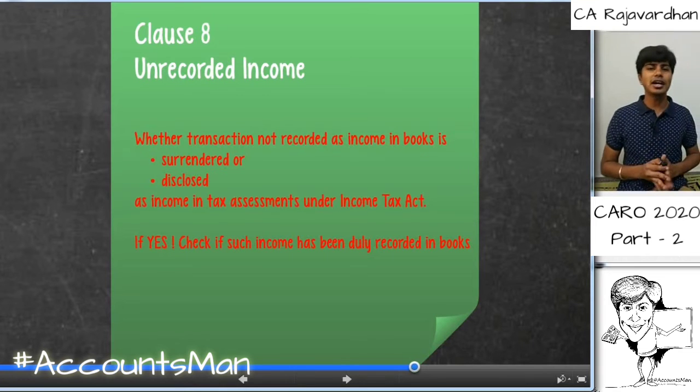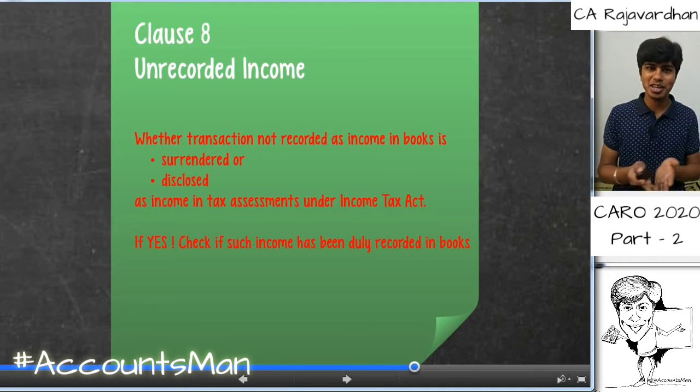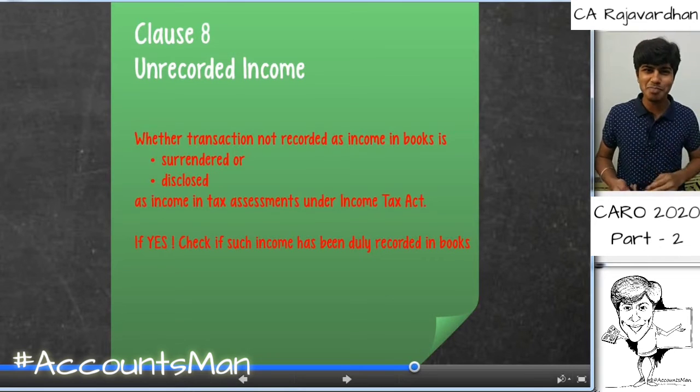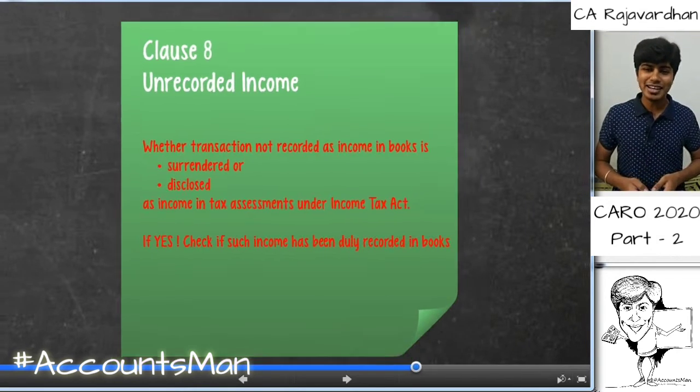This was not there under CARO 2016, but it has now come under CARO 2020 because the voluntary disclosure scheme came very recently. So a lot of new things that have happened over a period of time have had a great impact that has increased the bandwidth of our CARO. Let us now quickly go to the next one.